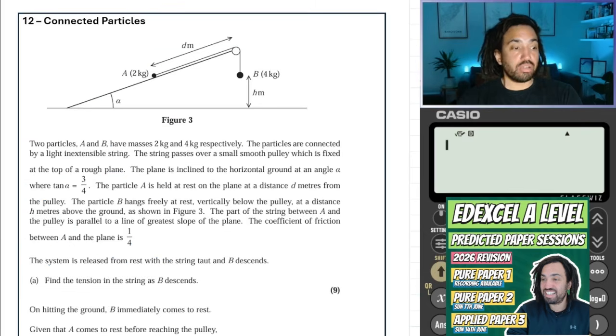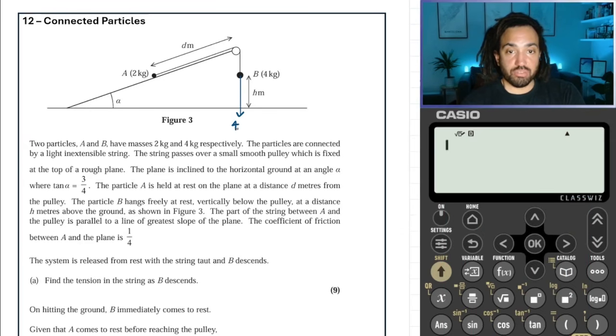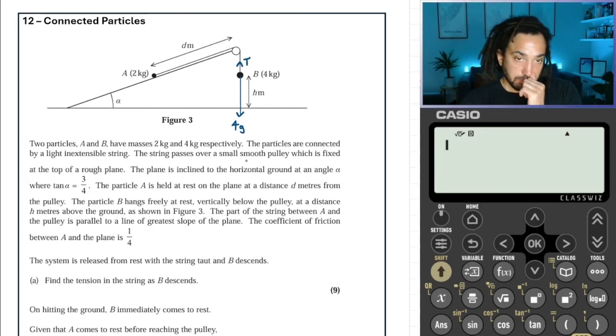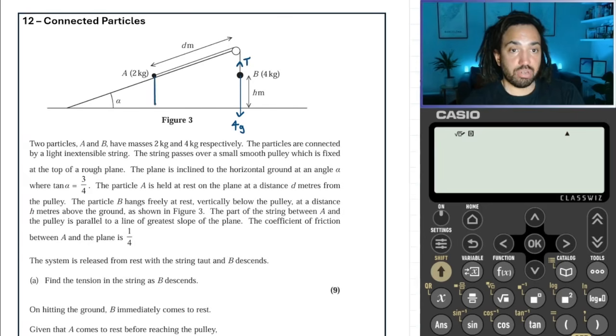Perfect. Okay, got a beast question here, connected particles. We're going to start off, as always, by drawing on our forces. The weight force here will be 4g. Then there'll be tension holding the object up. And over here, we'll have a weight force coming down, which will be 2g.